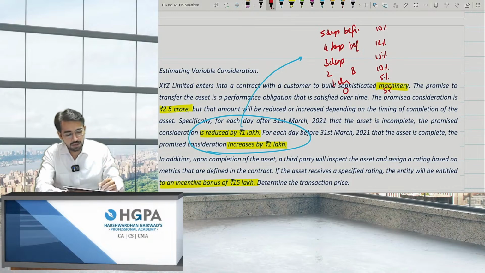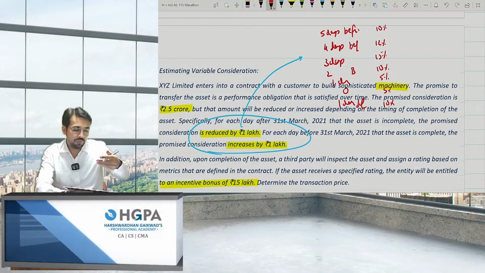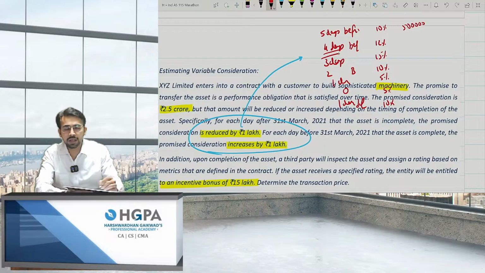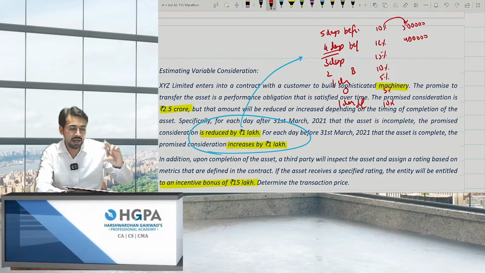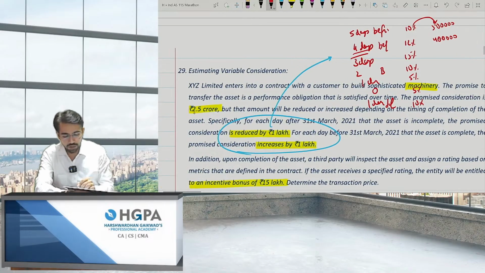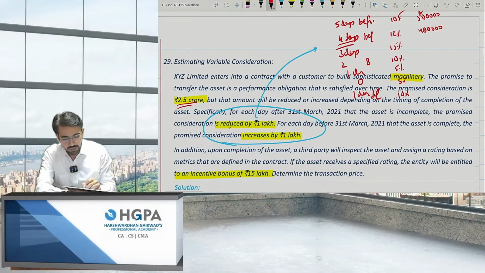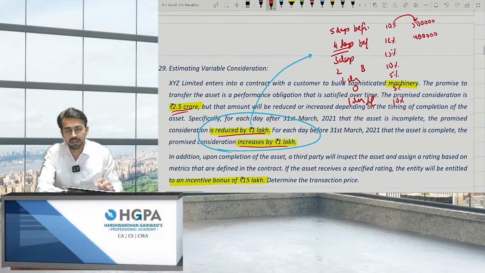I'll delay by 1 day, the chances are 10%, and so on. So obviously, over here, I'll be getting 5 days, that means 5 lakh rupees. 4 days, that means I'll be getting 4 lakh rupees. For every 1 day, I'll be getting 1 lakh rupees, right? So I just need to multiply with the probability and add that variable consideration to this 2.5 crores. So basically, if there is an increase or reduction for a number of days, obviously I'll be taking the estimated price. That is, I'll check the probability, expected value, right?